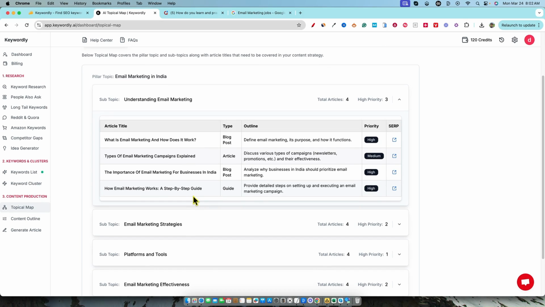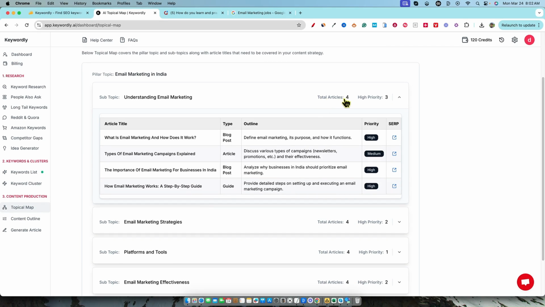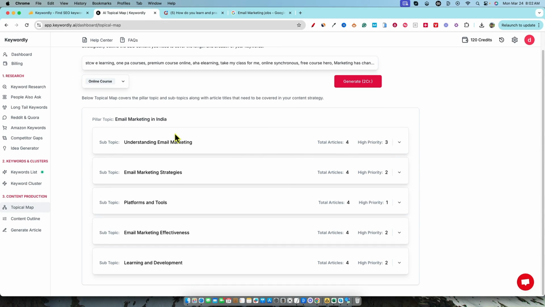But long story short, let's come through here. So we have total articles 4, high priority 3. These are your subtopics. So let's just pretend that this is just email marketing or email marketing in USA. These would be the actual probably categories. And then these are the amount of articles that it's finding for us.